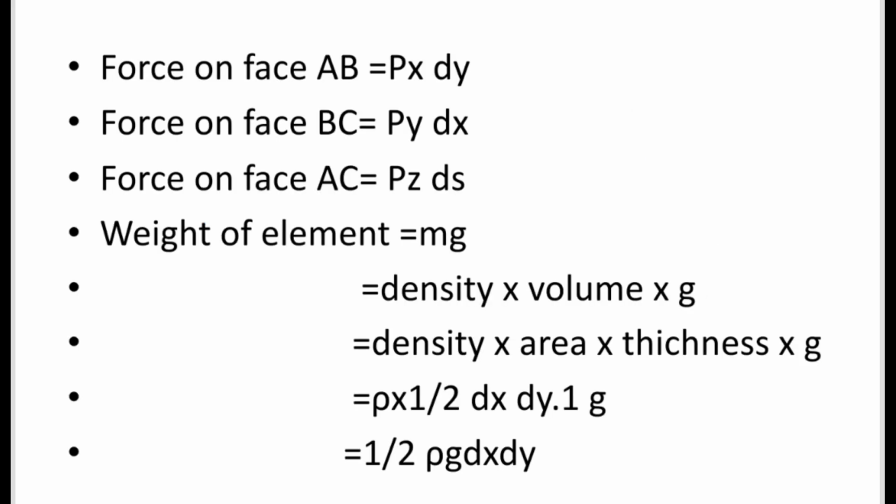Now weight is equal to mg, that is mass into gravitational acceleration. Now mass is given as density into volume, so we can write m equal to rho into v into g. Now volume can be written as area into thickness, and area of the triangular element is 1 by 2 base into height, so it will be density rho multiplied by 1 by 2 dx into dy, this will be the area, and multiplied by g.